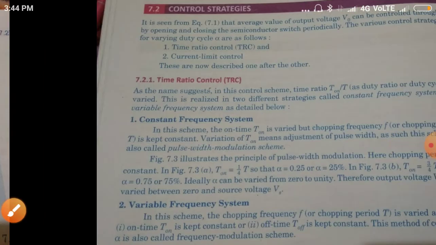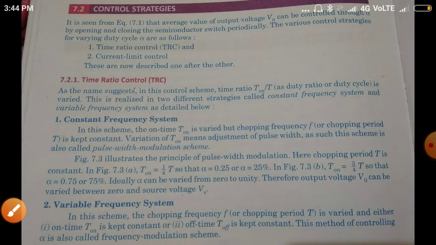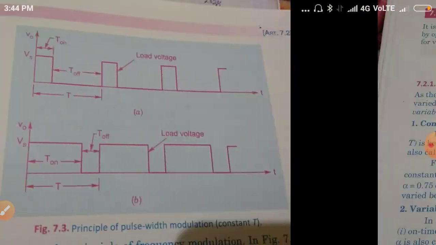In this way, when T on is equal to 1/4 of T, alpha is equal to 0.25, that is 25%. When T on is equal to 3/4 of T, alpha is equal to 0.75, that is 75%. So alpha can be varied from 0 to unity. Therefore, output voltage V0 can be varied between 0 and source voltage V.